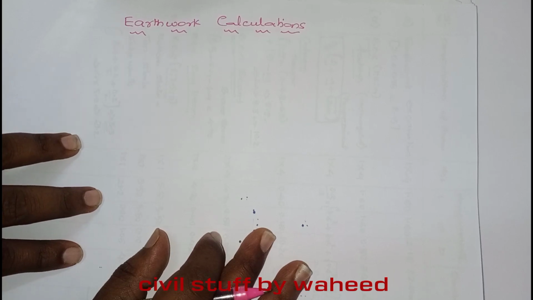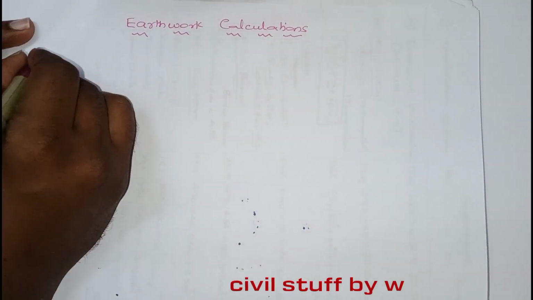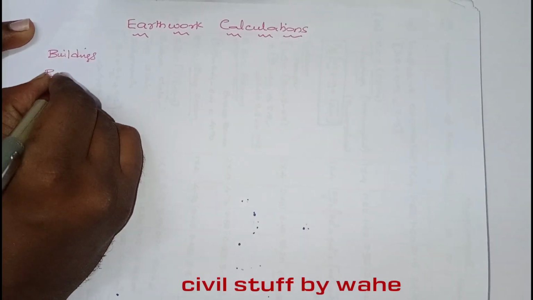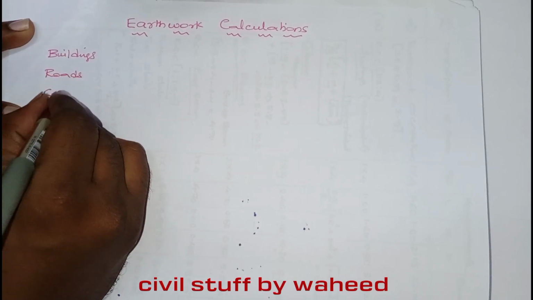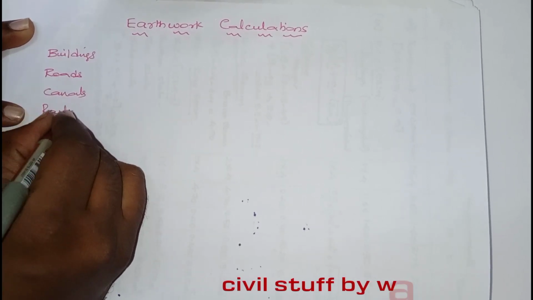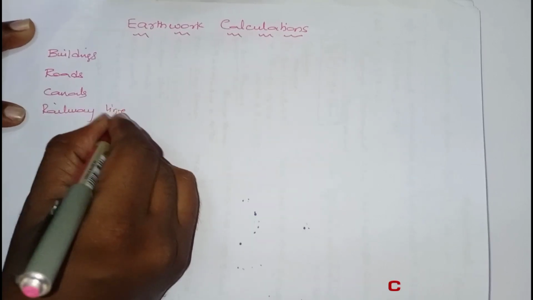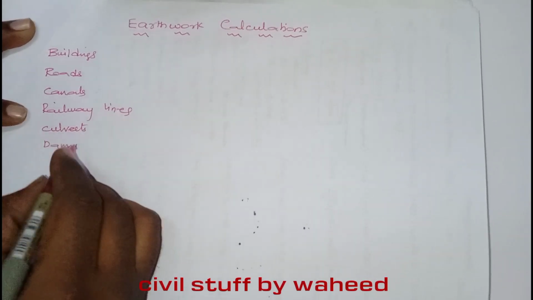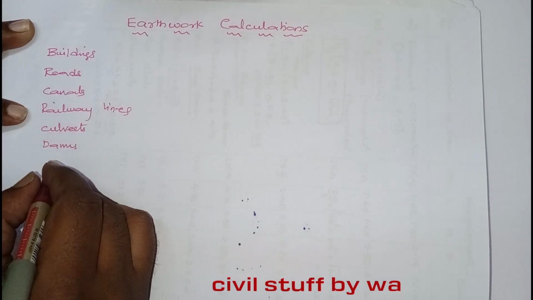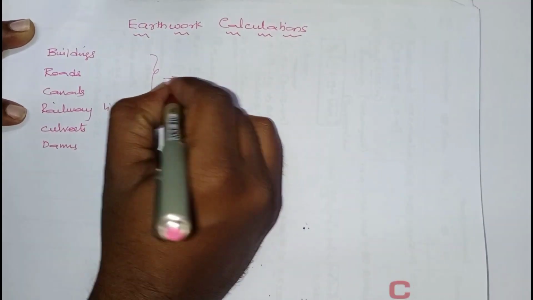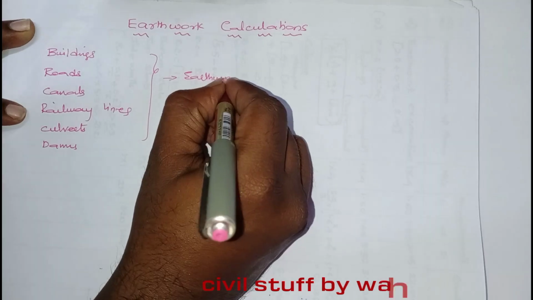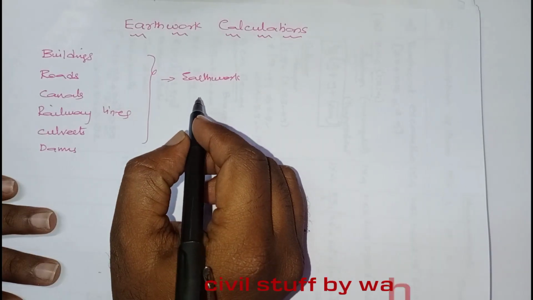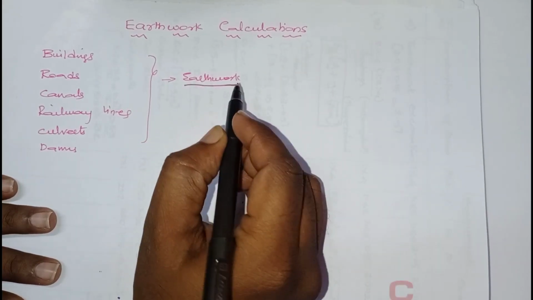In every construction aspect, like buildings, roads, canals, railway lines, and next some culverts, dams, all these are some of the civil engineering structures. Now all these require some earthwork. So for all these civil engineering structures we require earthwork.